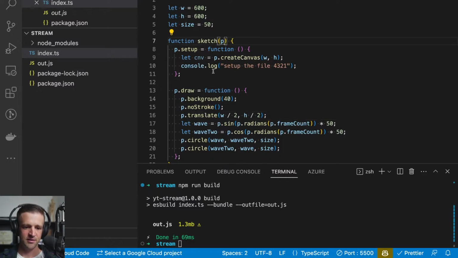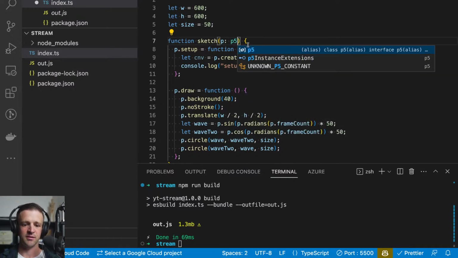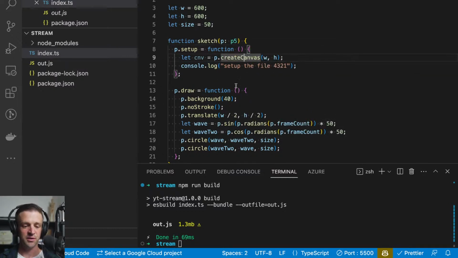I wonder if I delete that and save. Yeah, see, now it's just p is an any. TypeScript doesn't know anything about the p type right now until we tell it, hey, it's actually a p type p5. And that's really all we need to do to start getting all this awesome autocomplete.